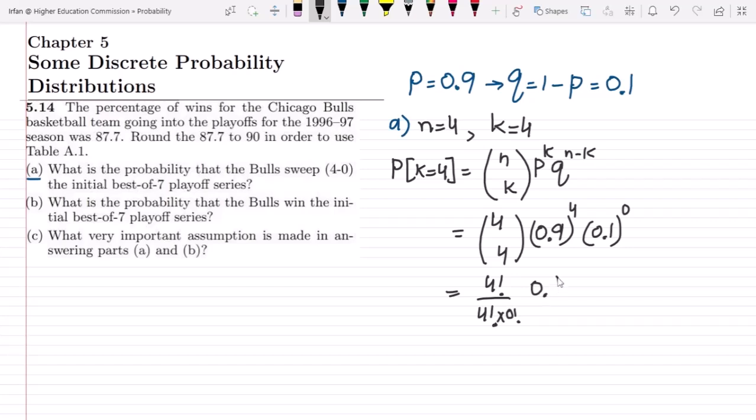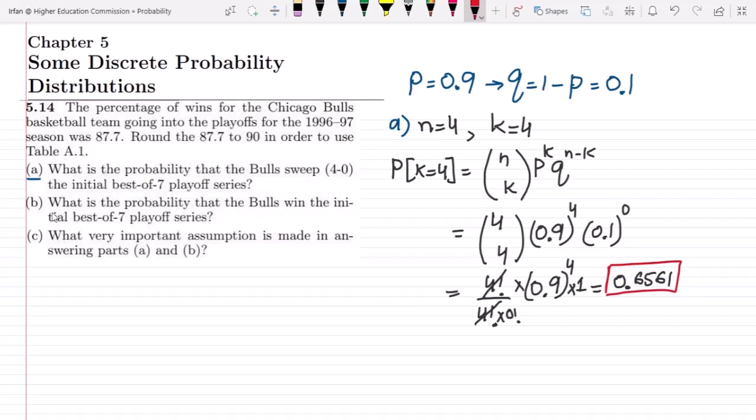Here it would be 0.9 raised to power 4, and 0.1 to the power 0 would be 1. Multiplying all those terms, these will cancel out, and finding 0.9 raised to power 4, the answer is 0.6561. That is the solution of part A of my question.